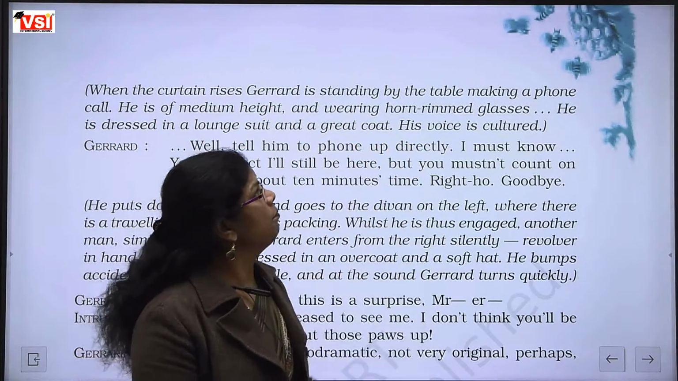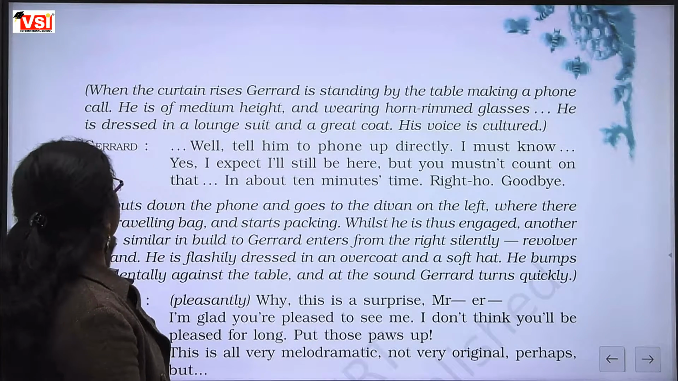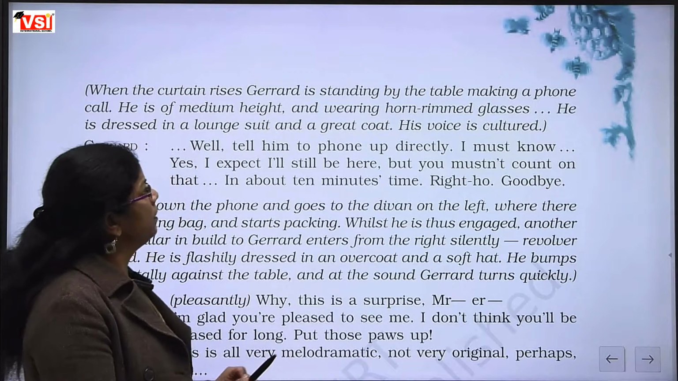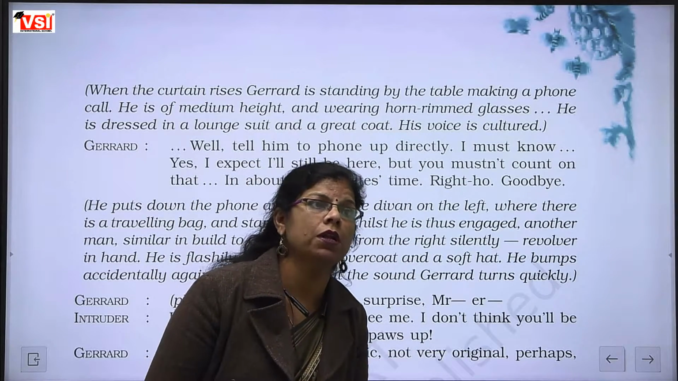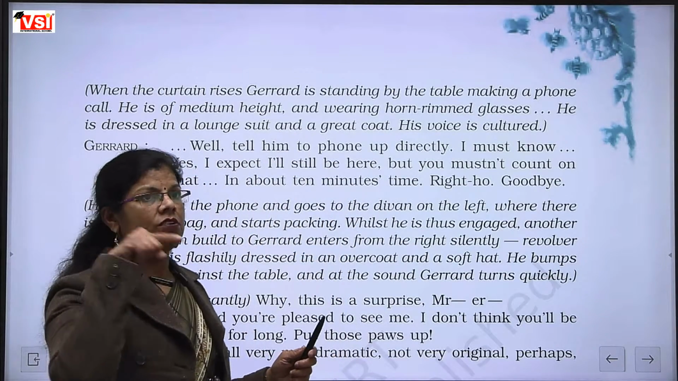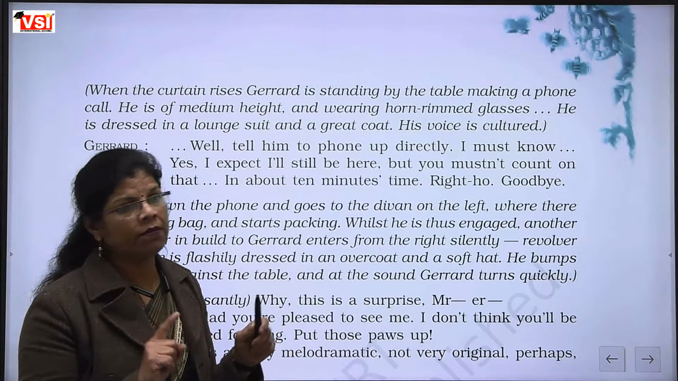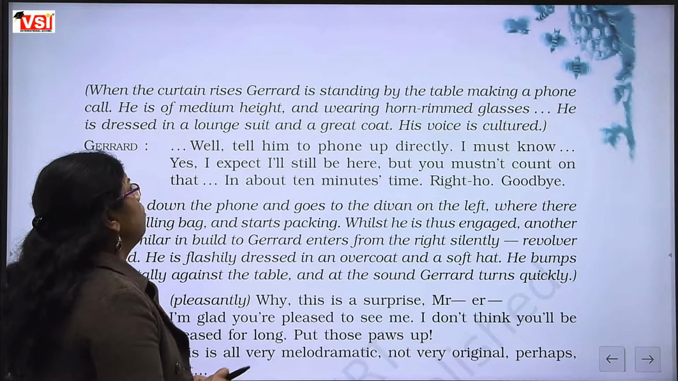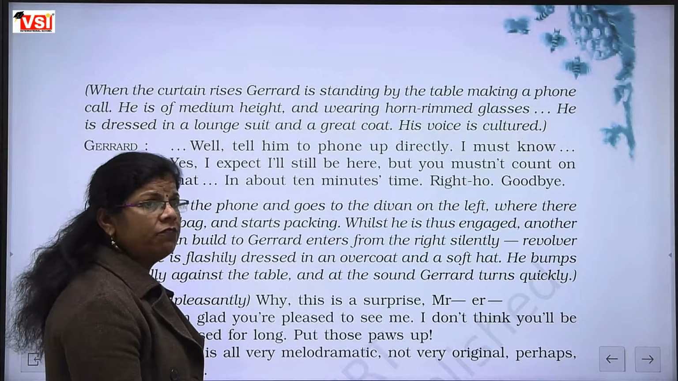And what is shown? Gerard is standing by the table making a phone call. He was calling someone, and he is of medium height, wearing horn-rimmed glasses. Horn-rimmed glasses means a different kind of shape of glasses he was wearing. Fine. He is dressed in a lounge suit. A lounge suit is one that was not very lengthy.